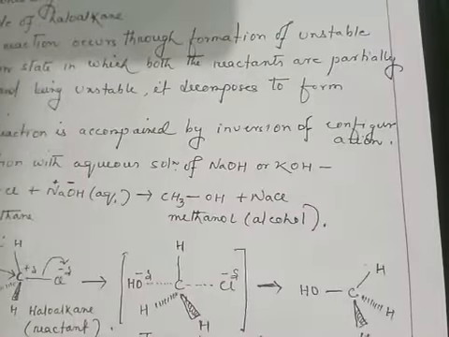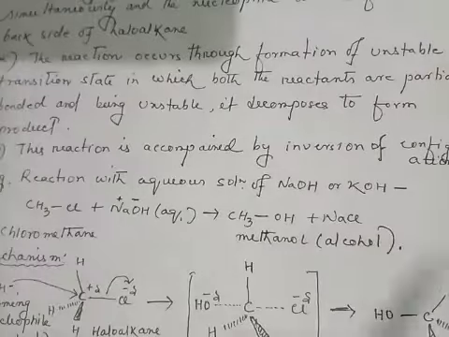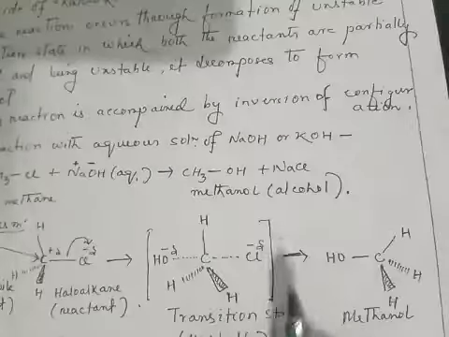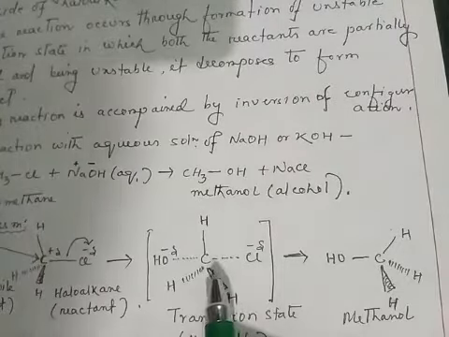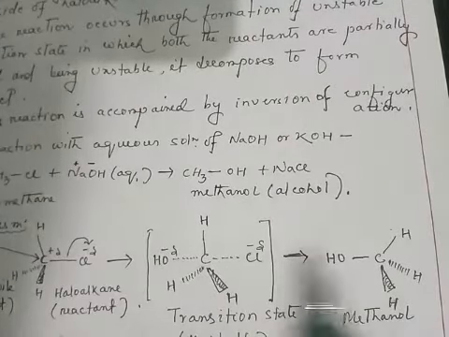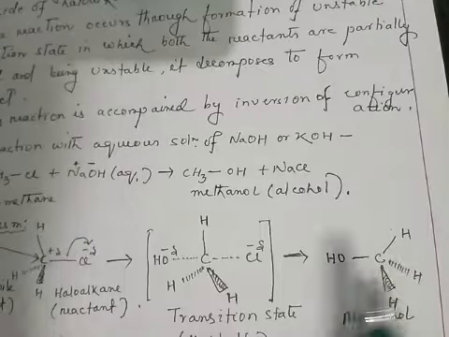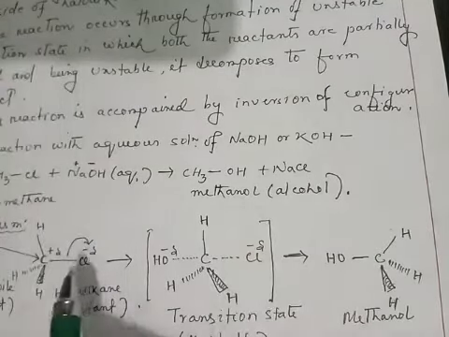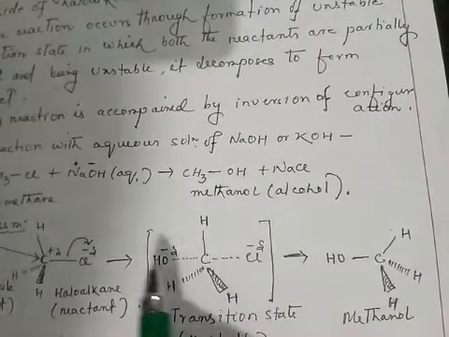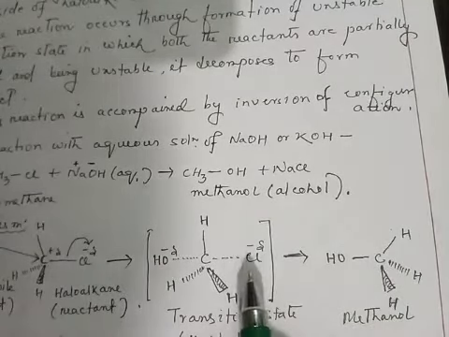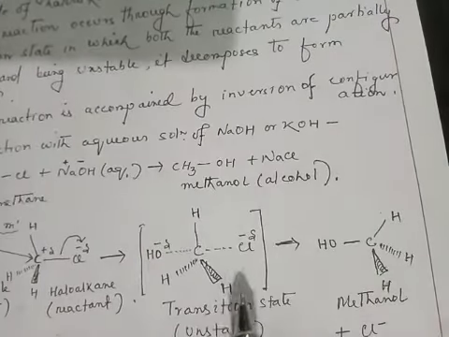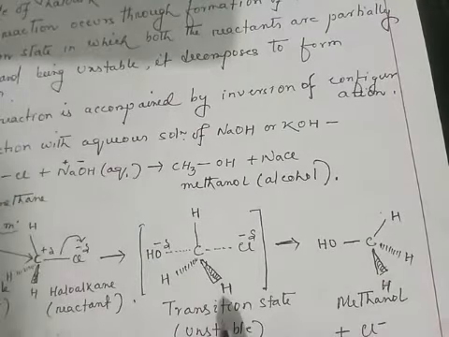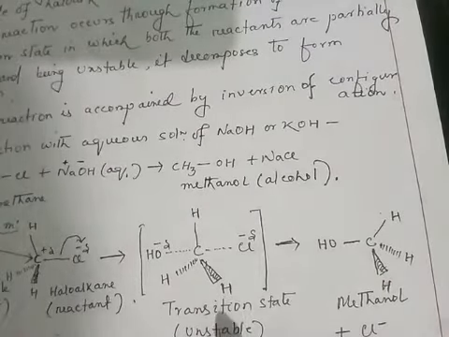This state is in between the reactants and the product. The transition state is an unstable state lying in between the reactants and the product, and its lifespan is very short. Why is this transition state unstable?